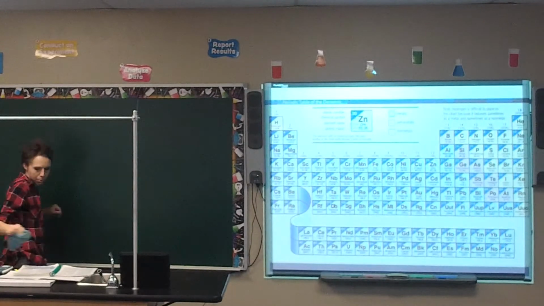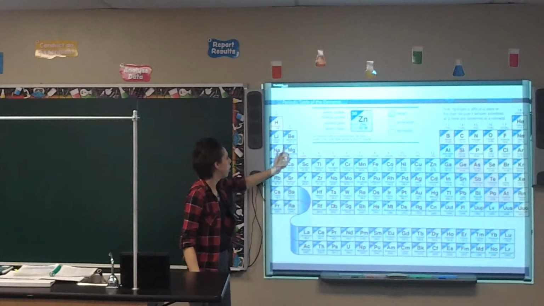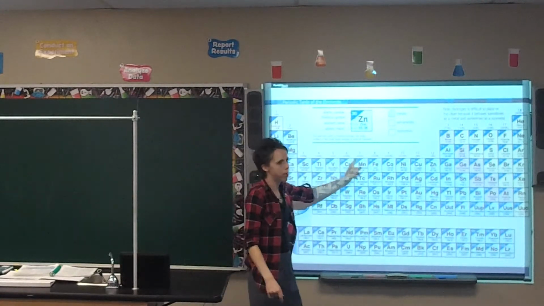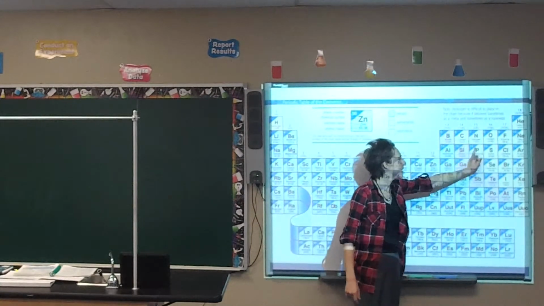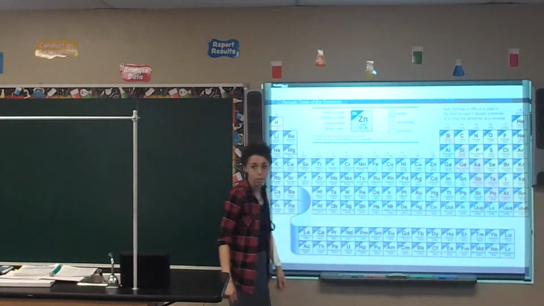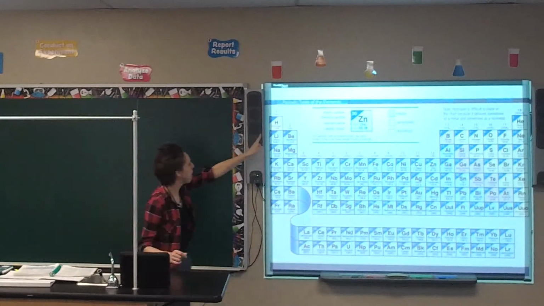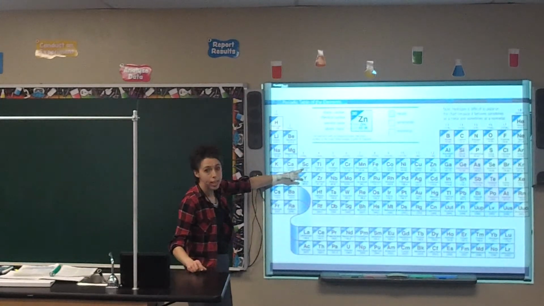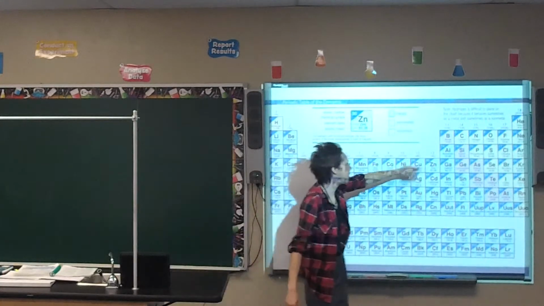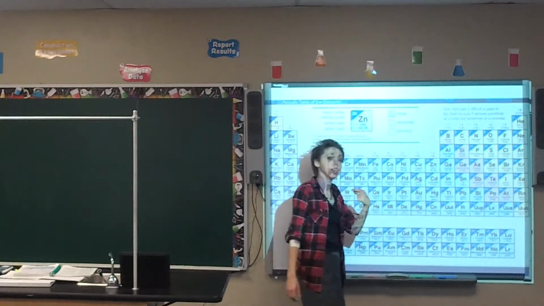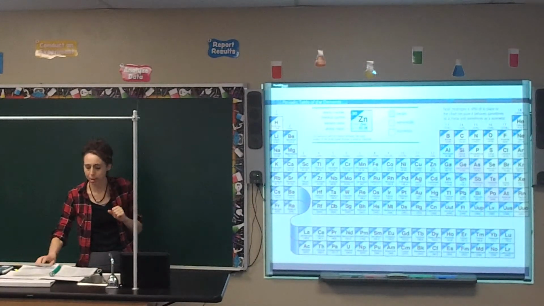So looking at the periodic table, you would have this be group 1, group 2, group 3, 4, 5, 6, 7, 8, 9, 10, 11, 12, 13, 14, 15, 16, 17, 18. In some cases, you have an older system. I believe your book shows you this as well, that you'll notice that it has 1A, 2A, 3B, 4B, 5B, and then it keeps going across, and then it jumps back over to 3A. That's the way I learned it when I was in high school. So just to let you know, your book points out that's an older system.